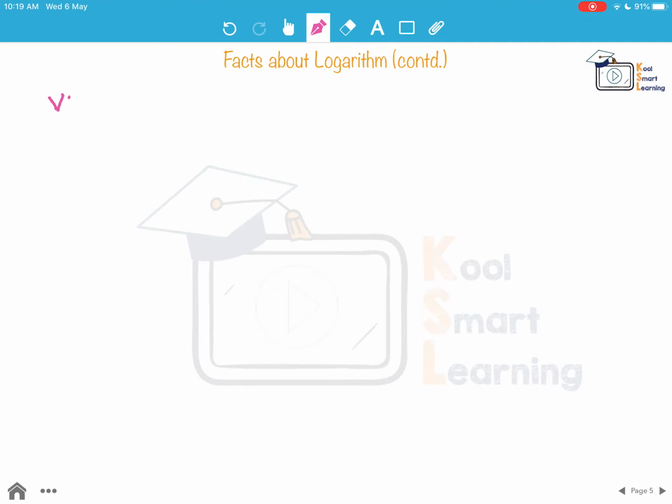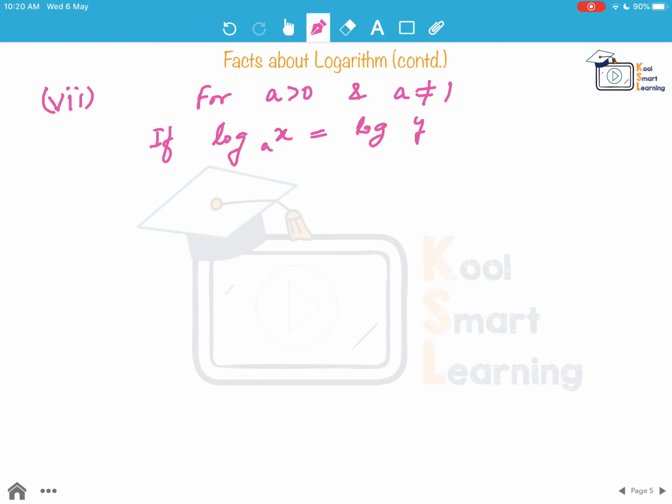Moving to the next fact, for a greater than 0 and a not equal to 1, which is a precondition for any logarithm, if log of x to the base a is equal to log of y to the base a, this always implies that x is equal to y. So this has to be true where x and y are both positive reals.